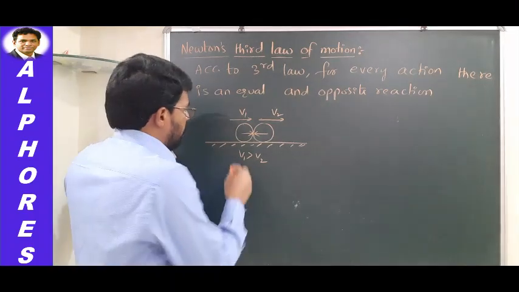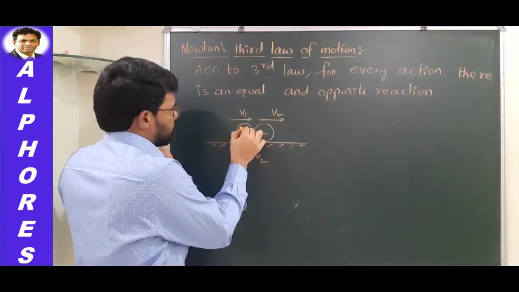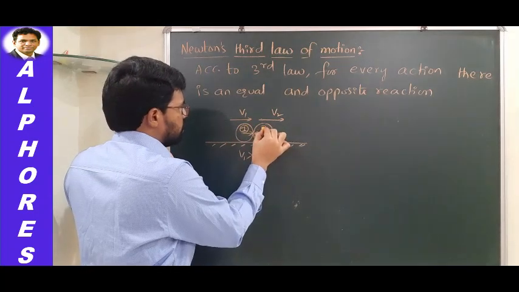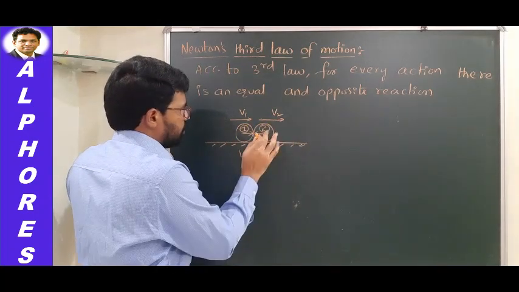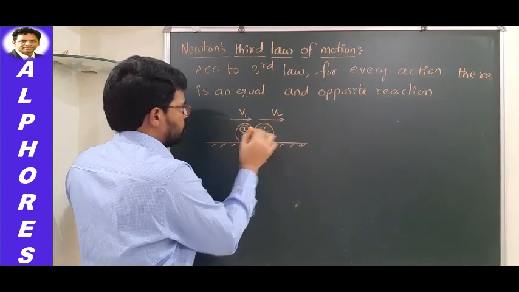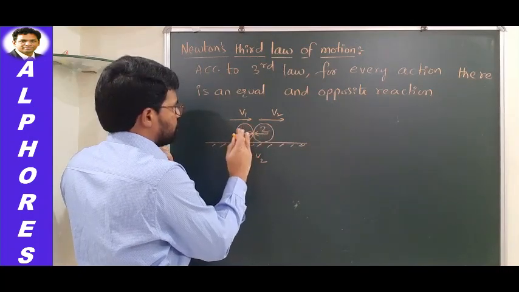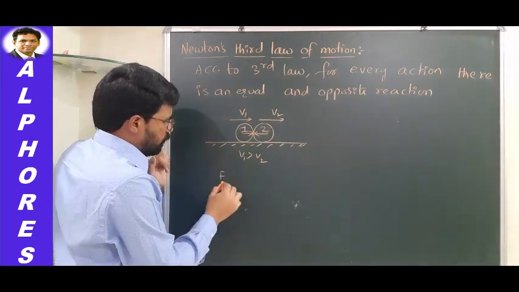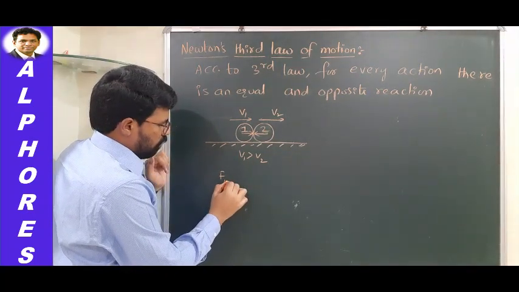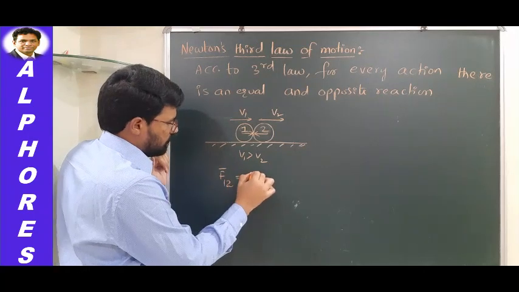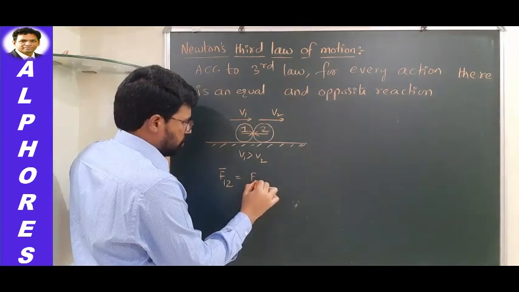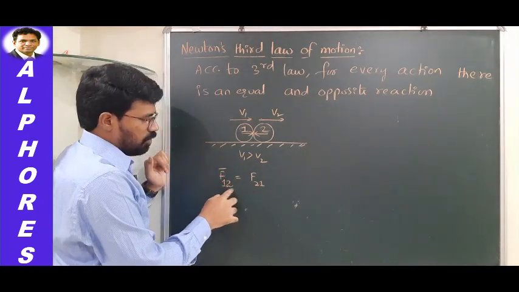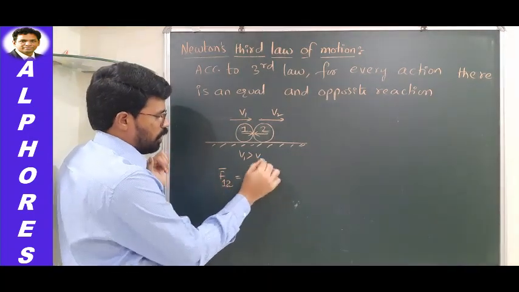So in this situation, I'll call this the first body, and I will call this the second body. This is 1 and this is 2. According to Newton's third law of motion, force on 1 due to 2 is equal to force on 2 due to 1.